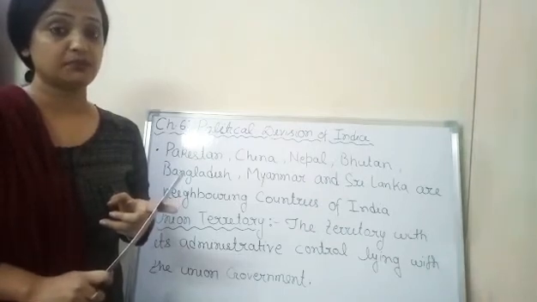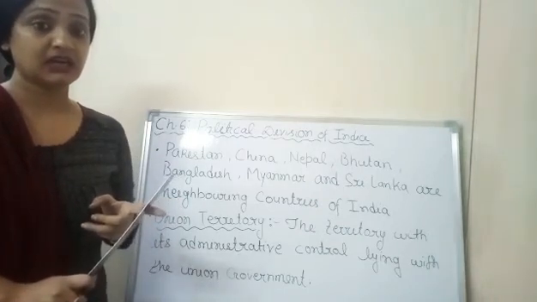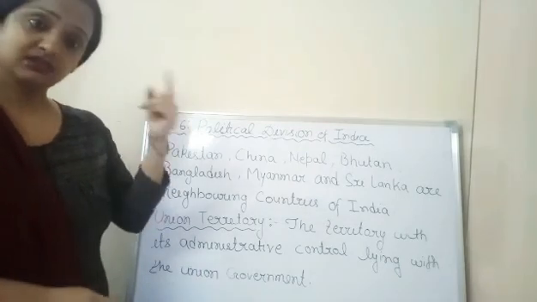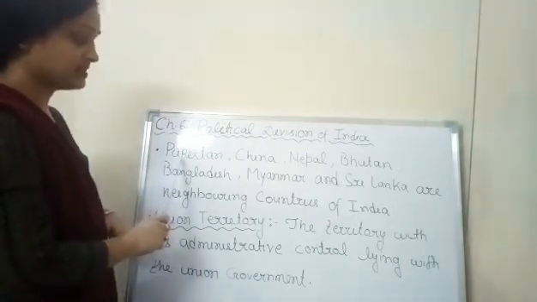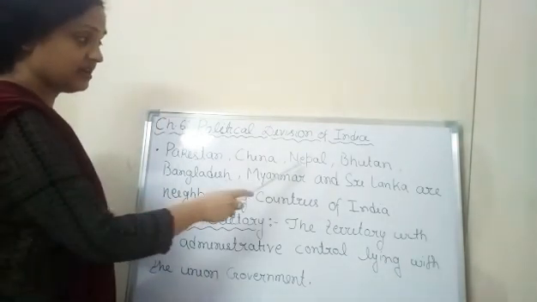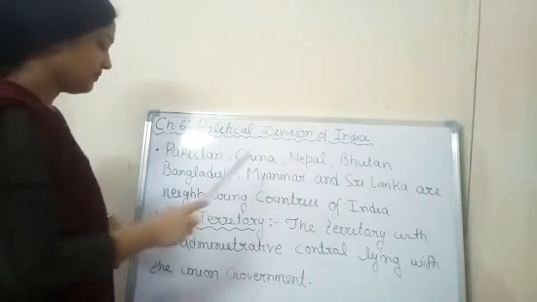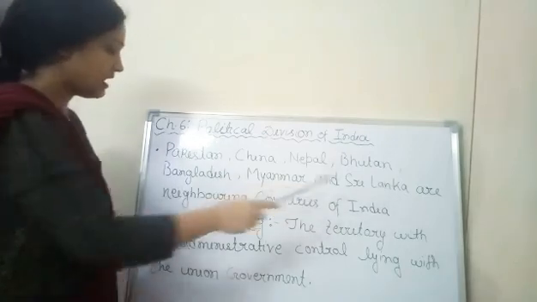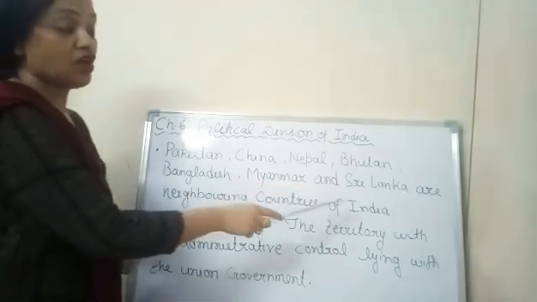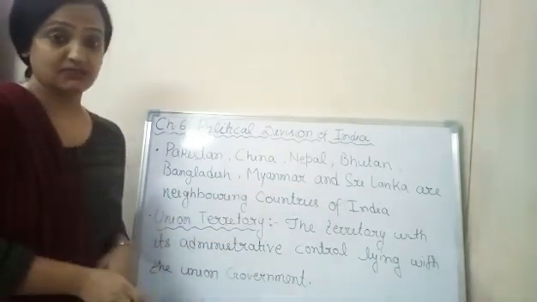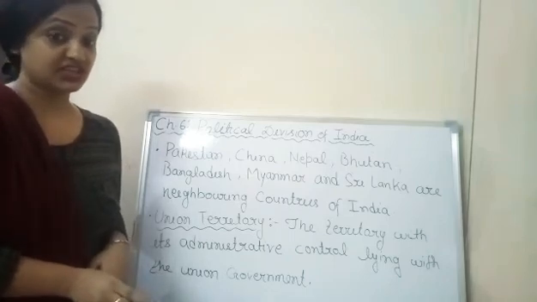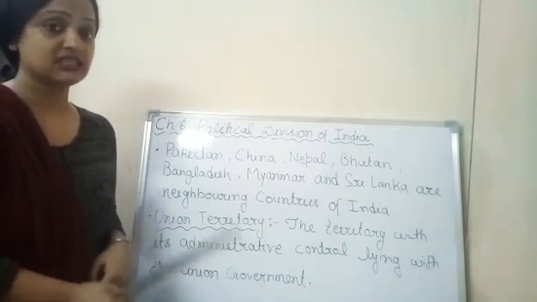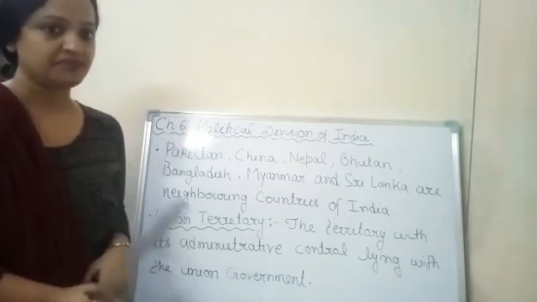I have told you in my previous chapter. First one is Pakistan, then China, Nepal, Bhutan, Bangladesh, Myanmar and Sri Lanka are neighboring countries of India. Sri Lanka comes at the bottom; it doesn't share a border with India, but it is a neighboring country.